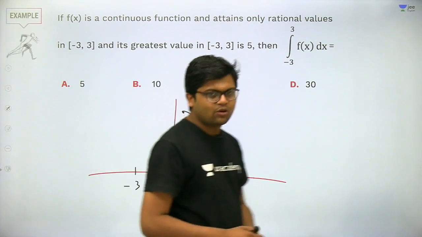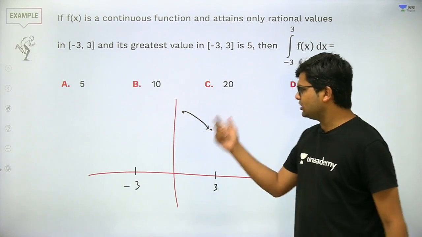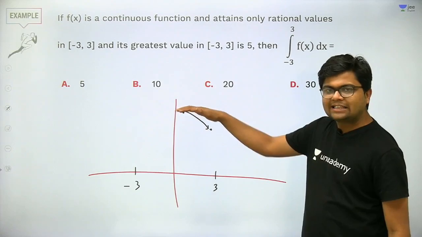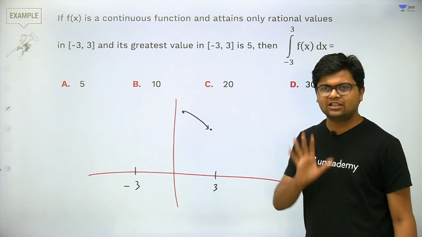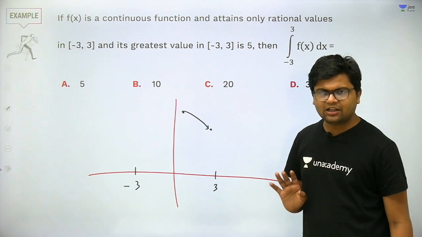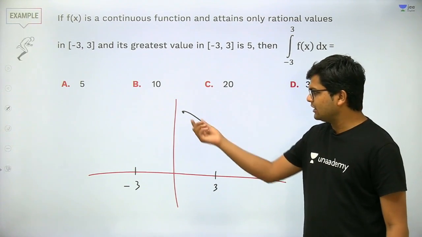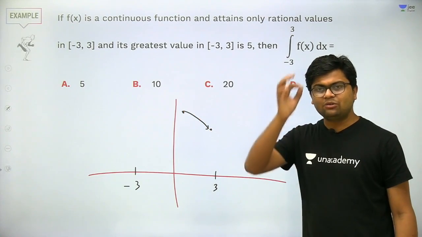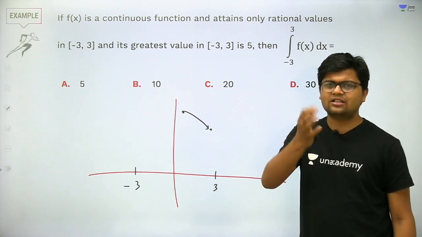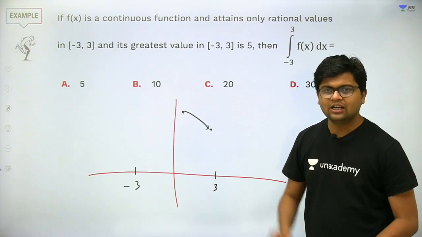Therefore, to go from this point to this point, this function will attain infinite irrational values, as I have discussed with you in the earlier session. Got my point? If a point moves from this point to this point, it will cross infinite points that will have irrational coordinates. That is okay.